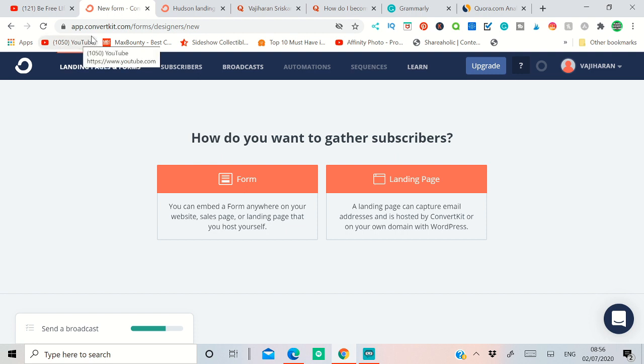convertkit.com is free to use. It has a paid version, but you can use the free version too. You can't put your own custom domain there, you need to upgrade. This is cheap, and I put the link in the description. Go and check it out. But if you want the free version, there's a section where you can create a form or landing page. If you choose form, you can put that code in your website. You can collect email addresses. With the free version you can get up to 1000 email addresses.